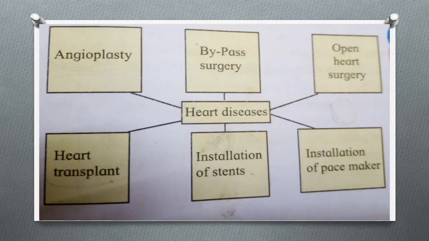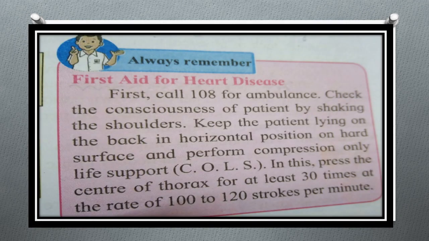Okay, now here are the various techniques to treat heart diseases. Now first is angioplasty, bypass surgery, open heart surgery, heart transplant, installation of stents, installation of pacemaker. Okay students, always remember, first aid for heart diseases. If a person gets a heart attack, the people surrounding can do these first aid steps before going to the doctor, or before arranging the medical facilities. Now let's see what these are.